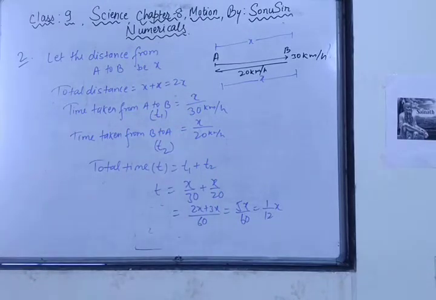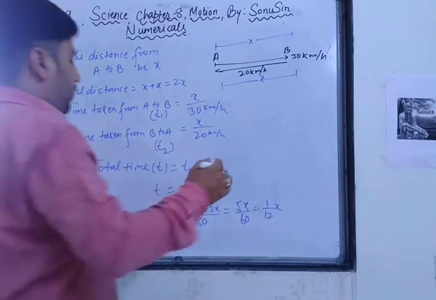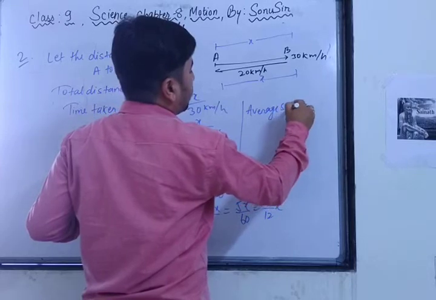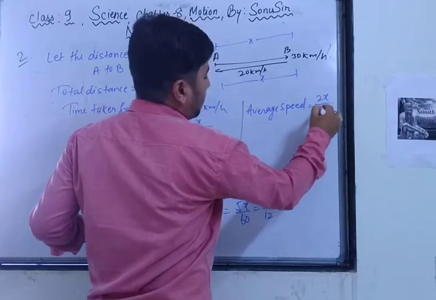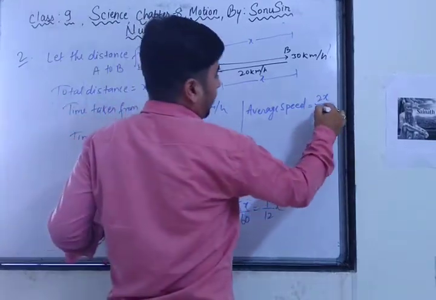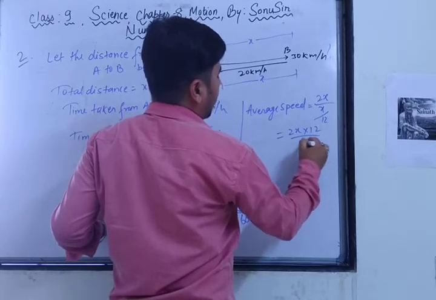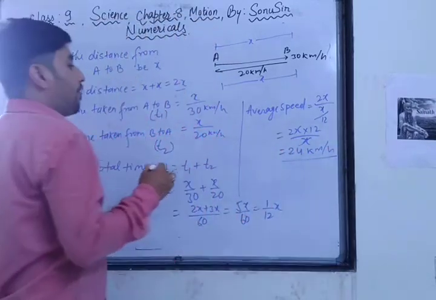Now you have got the total time, so what will be the average speed? The formula is: average speed is equal to total distance upon total time. The total distance is 2x and the total time is x by 12. So the 12 goes up, 2x into 12 by x. The x cancels, so 24 km per hour will be the average speed.